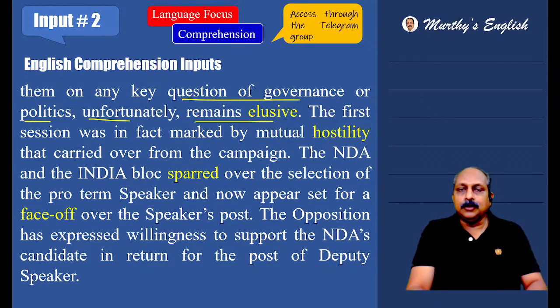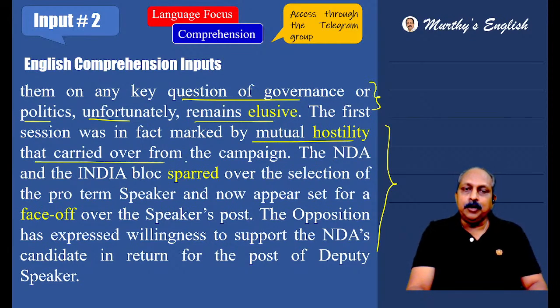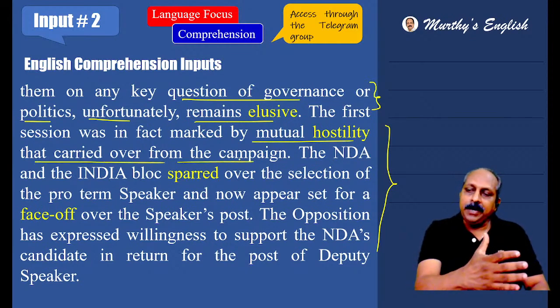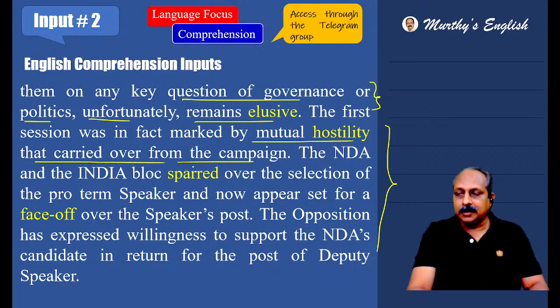The first session to substantiate, this is a statement given by the editorial or the writer. What they try to do, they try to substantiate. All these sentences, they are for justification. The first session was in fact marked by mutual hostility that carried over from the campaign. Campaign, at the time of campaign, the hostility started. Enmity, antagonistic.